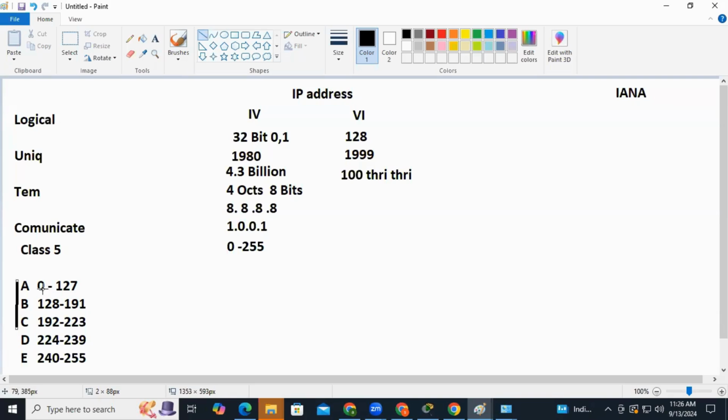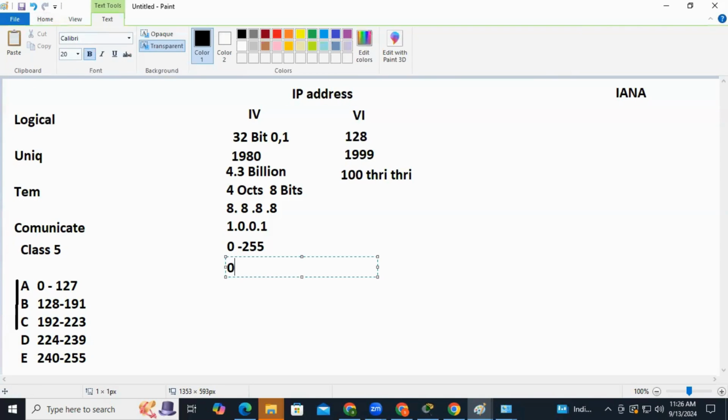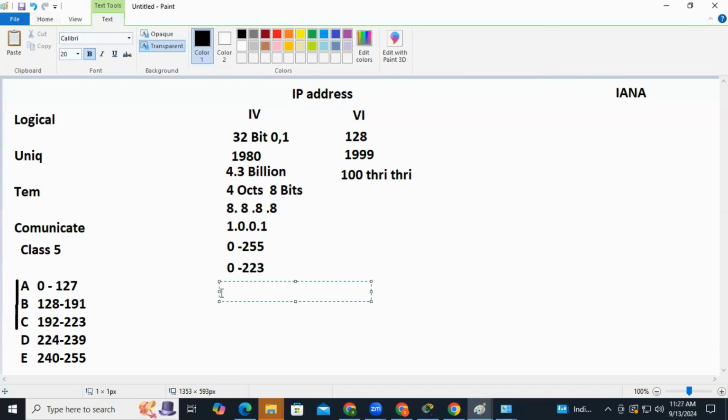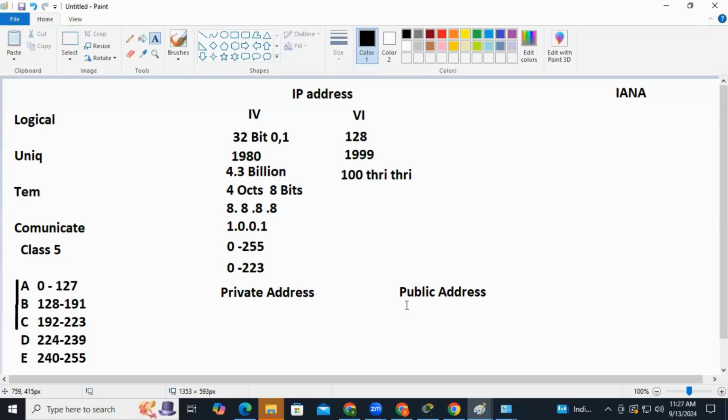So now these A, B, C addresses, from 0 to 223, can be assigned to your systems, the computers. From this range, IANA said you have something called private addresses and something called public addresses. What are these private addresses, and what are these public IP addresses?